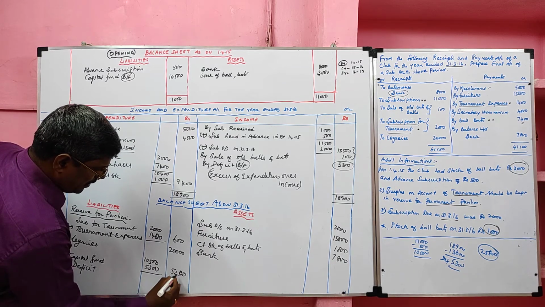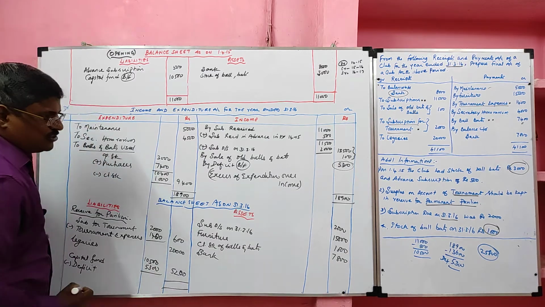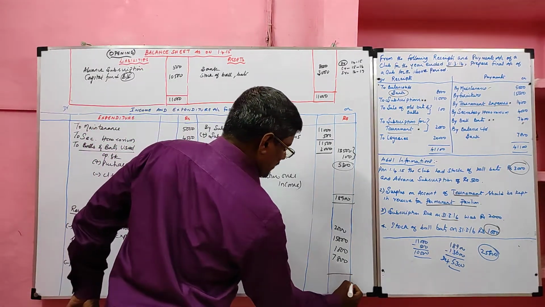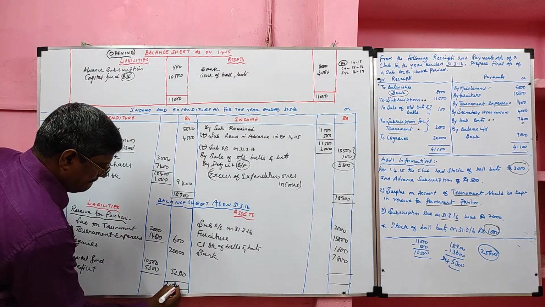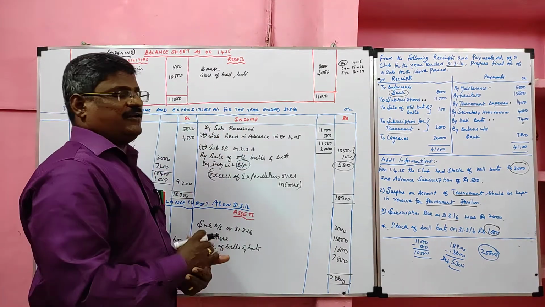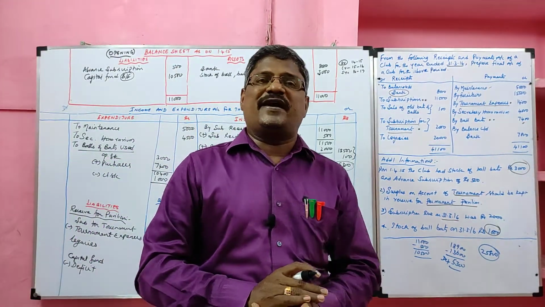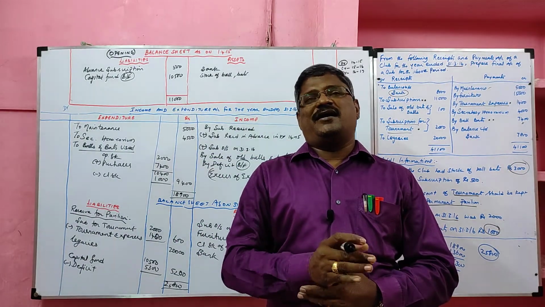So our balance sheet total is, already I recorded, 25,800. Students, we completed the third problem in relation to the final accounts of non-profit organization. Next class we will solve a different problem. Till then, bye and thank you.